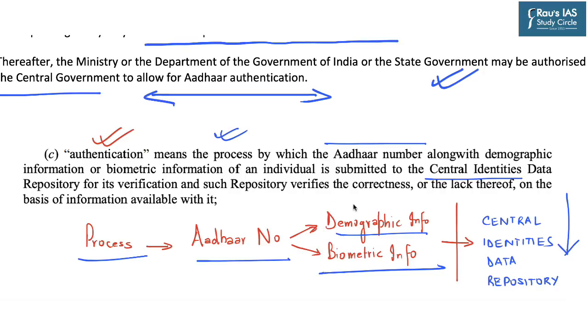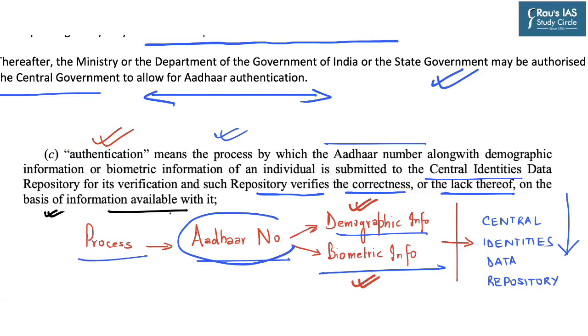The submission of demographic and biometric information is for verification of the Aadhaar details, and the repository verifies the correctness or the lack thereof, that is, whether this demographic and biometric information pertaining to the Aadhaar number is correct or not on the basis of information available with it. So this is the exact meaning of authentication as per the Aadhaar Act of 2016.